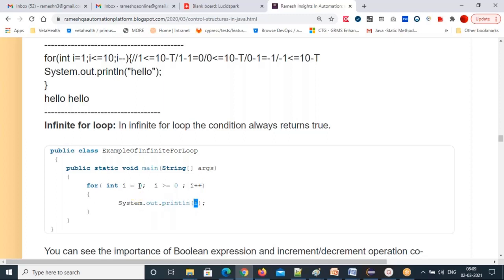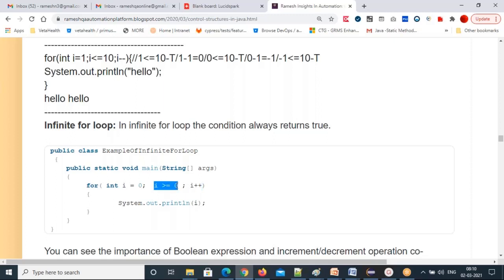Here also you can see 0 equal to 0 true, comes inside, 0 will print. And 0 plus 1 next, 1. 1 greater than 0, true. So 1 will print. 1 plus 1, now current i value 1. 1 plus 1, 2. 2 greater than 0, true, comes inside, 2 will print. Again goes to third part, 2 plus 1, 3.